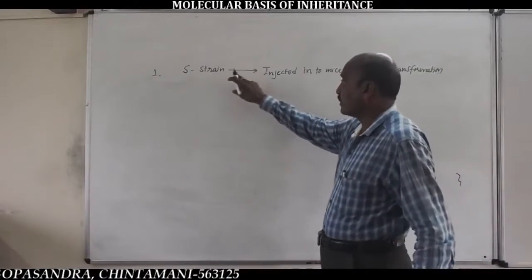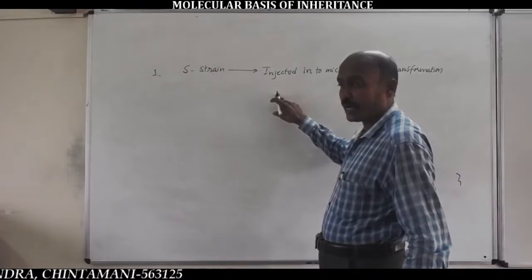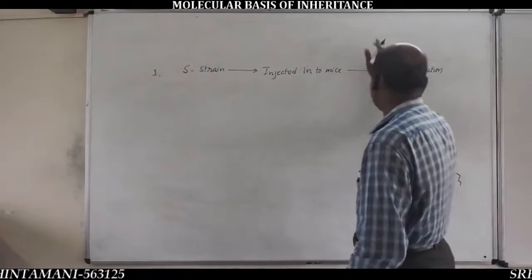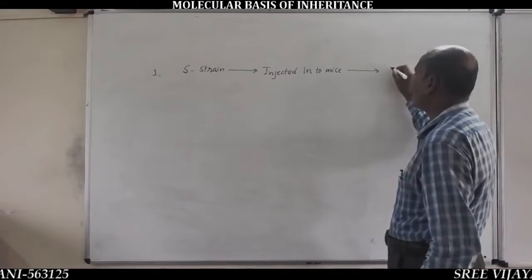Injection of S-strain bacteria into the mice leads to death.